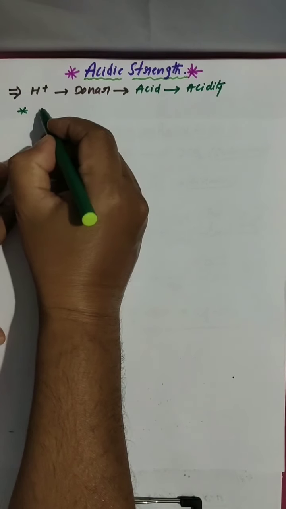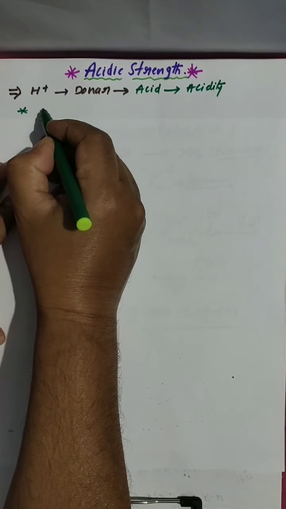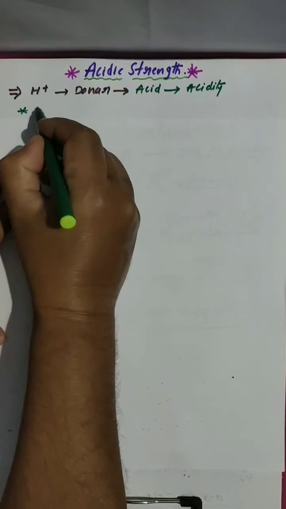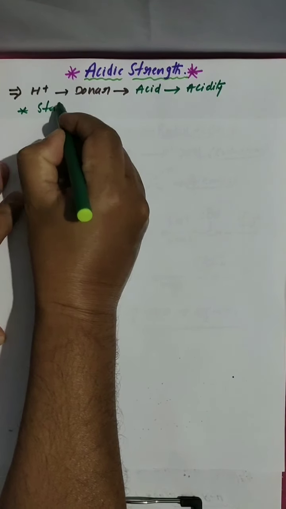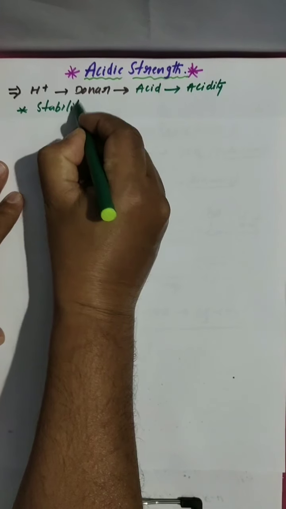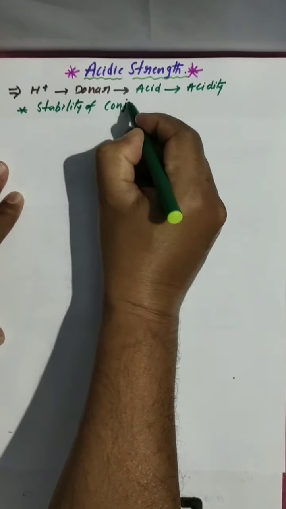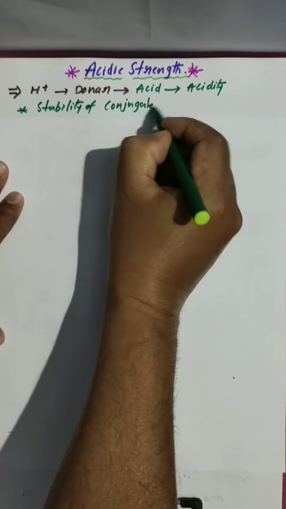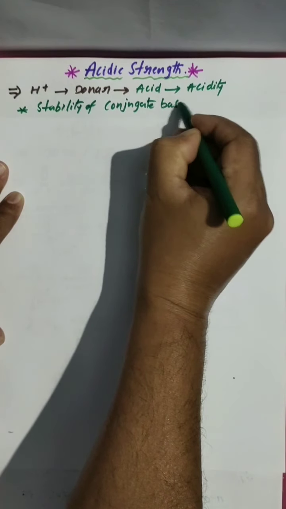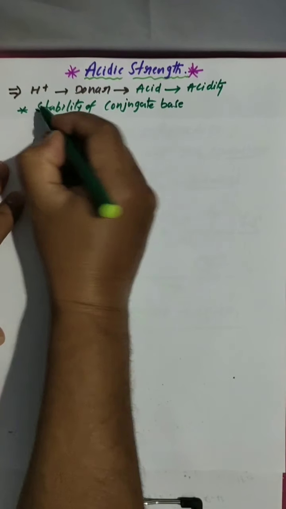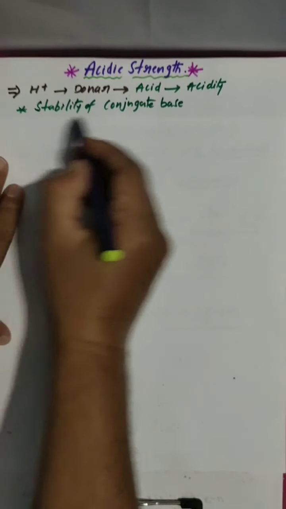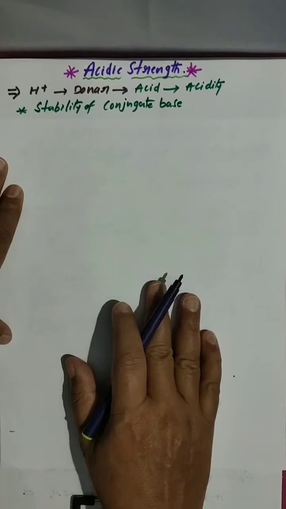and this acid strength depends on the stability of the conjugate base. This is a very important thing you have to remember. Any acid's strength depends on the stability of its conjugate base.